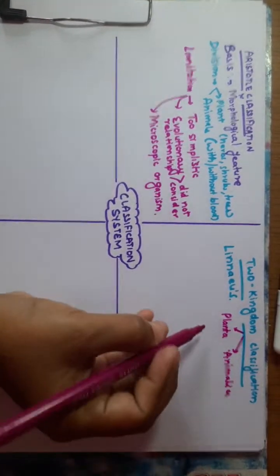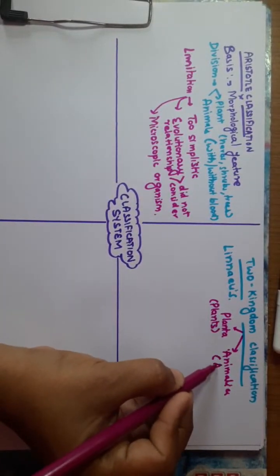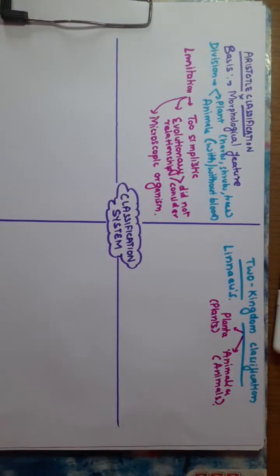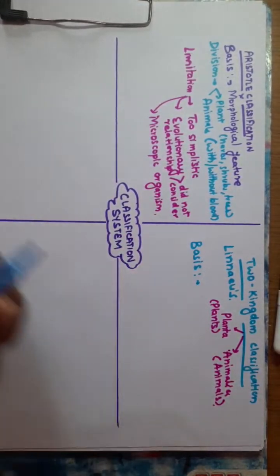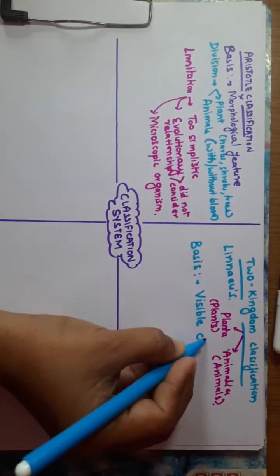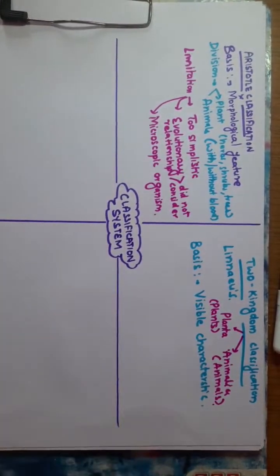The kingdom Plantae includes all the plants. Students, you have to understand this. This is very important for us because it will cover all the biodiversity, so everyone should know about the classification. What is the basis for Linnaeus's two kingdom classification? He took into consideration the visible characteristics, that is, the ones that are visible with your eyes. In addition to that, he also took into consideration structure and the mode of nutrition.